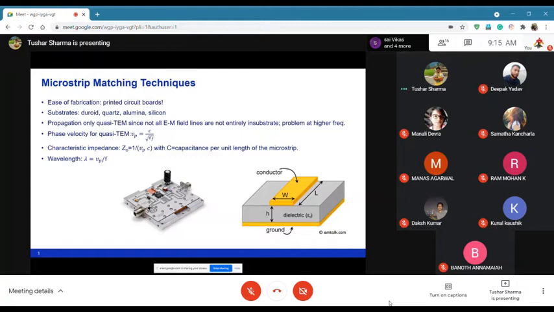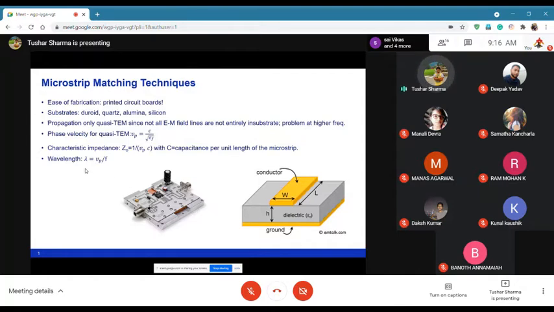But then there are microstrip lines, which basically means transmission lines, and I guess you guys are also studying about transmission lines in the other course where you are talking about antennas and stuff. But transmission line basically is like a conductor separated from a ground using a dielectric.